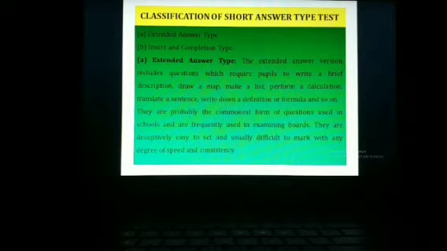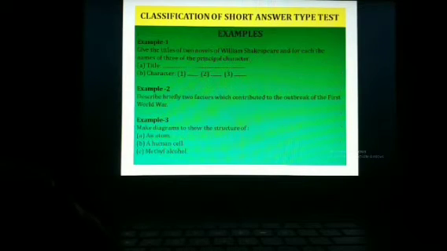They are probably the common form of questions used in schools by the teachers and frequently used in examining boards. They are deceptively easy to set and usually difficult to mark with any degree of speed and consistency.